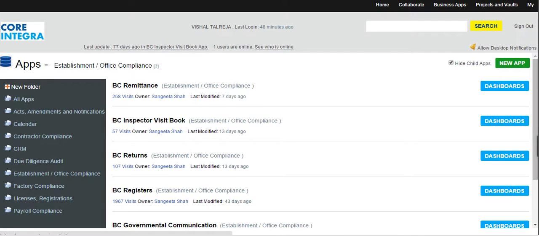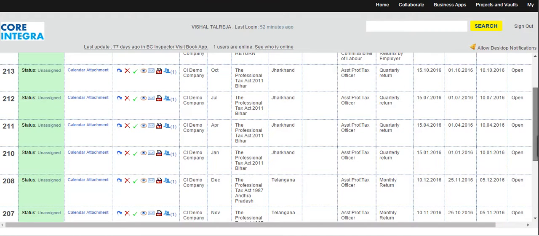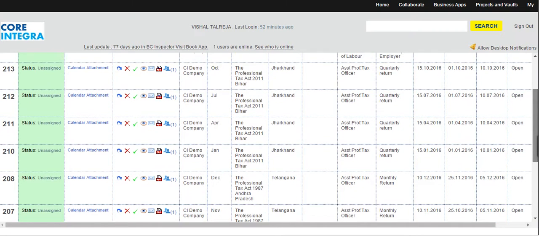Each of these documents are generated branch-wise. This enables viewing rights allocation to the last mile, that's the branch head. Calendar feature ensures our clients receive alerts well in advance for filing returns, remittances, and responses to authorities.